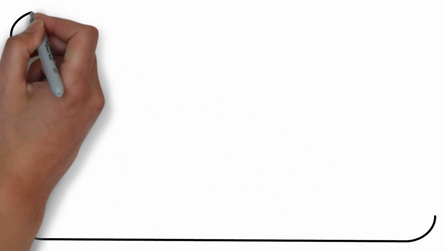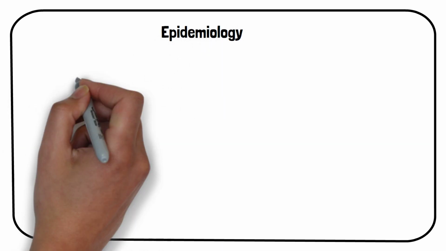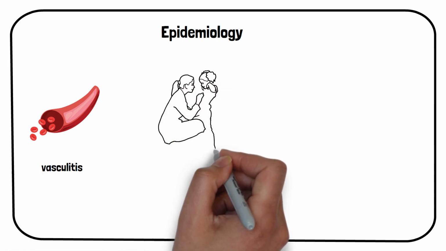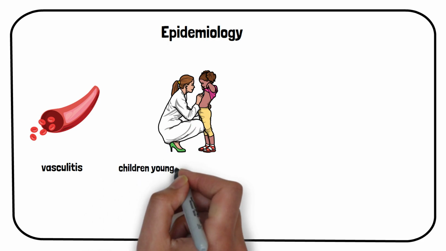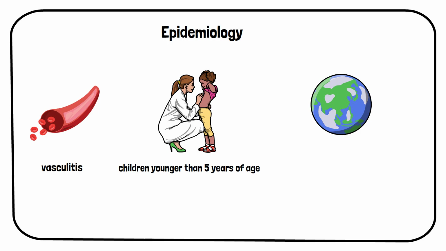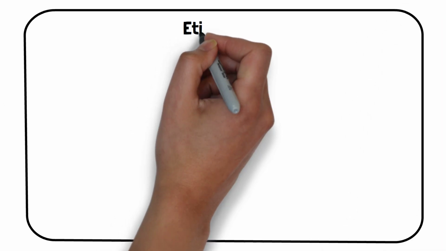Today we're going to talk about Kawasaki disease. It is a type of vasculitis, meaning it is an inflammation of the blood vessels. It affects medium-sized arteries and predominantly appears in children younger than 5 years of age. In about 80% of cases, the incidence is highest among children of Asian descent, but it is seen worldwide.